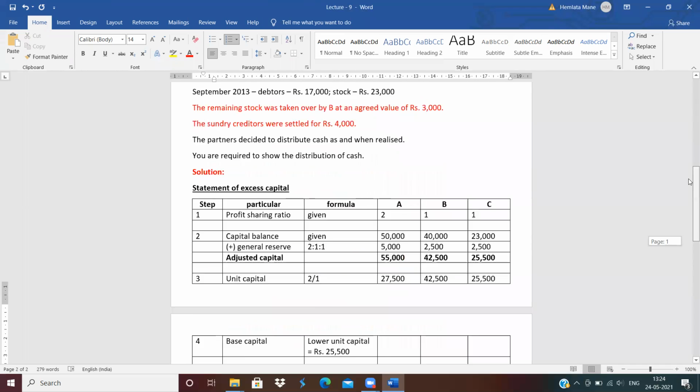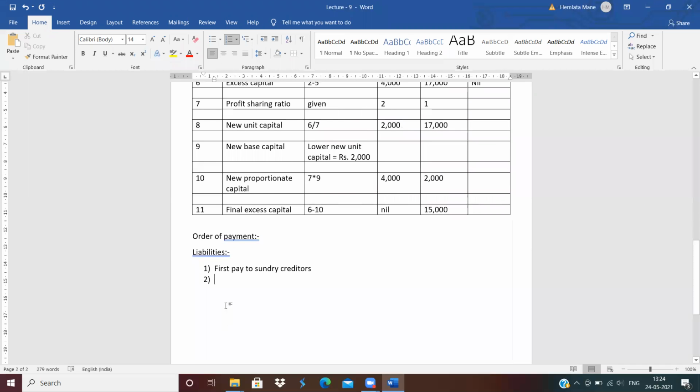Yes, partner's loan is given. So second, pay to partner's loan.